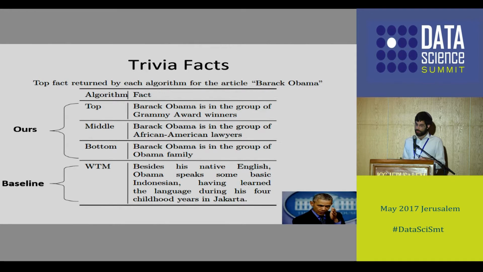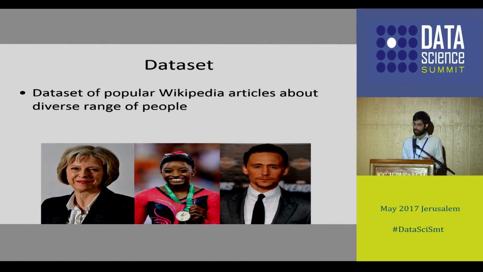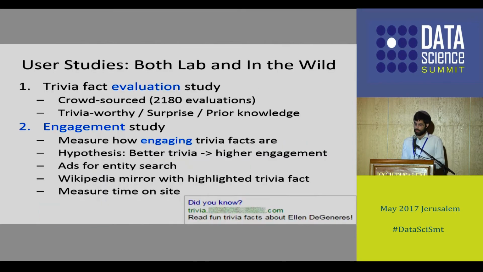So for Barack Obama, for example, our top fact is that he's a Grammy Award winner. A median fact is that he's an African-American lawyer, which is pretty well known. And the most obvious fact is that he comes from the Obama family. And the Wikipedia Trivia Miner found that the most interesting fact is that Obama speaks some Indonesian. We created a data set of several hundred Wikipedia articles about a diverse range of popular people. And for each one of them, we get 4 facts.